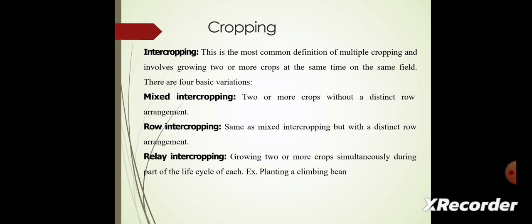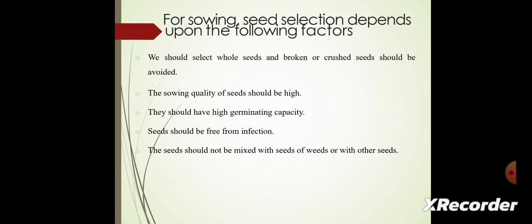First, we see what is meant by mixed intercropping. Two or more crops without a distinct row arrangement in the field is called mixed intercropping. Next, we see what is meant by row intercropping. Same as mixed intercropping but with a distinct row arrangement in the field. Next, we see what is meant by relay intercropping, growing two or more crops simultaneously during the life cycle. For example, planting climbing beans.